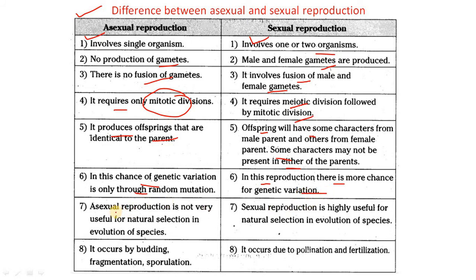It is the most significant feature of sexual reproduction. Asexual reproduction is not very useful for natural selection in the evolution of species, and sexual reproduction is helpful in evolution as there is variation. Asexual reproduction occurs by budding, fragmentation, sporulation, etc. Sexual reproduction occurs due to pollination and fertilization.